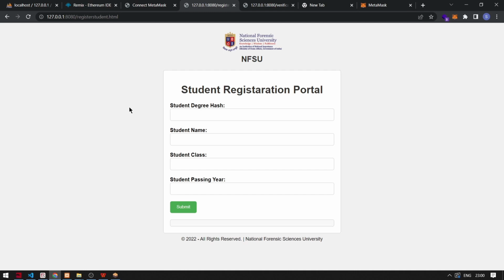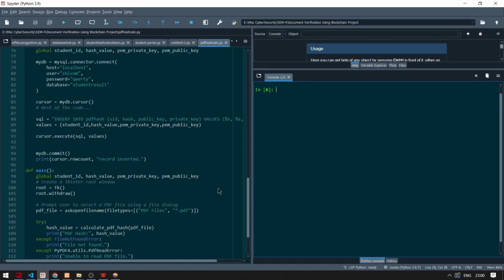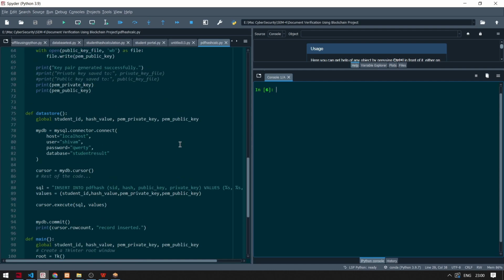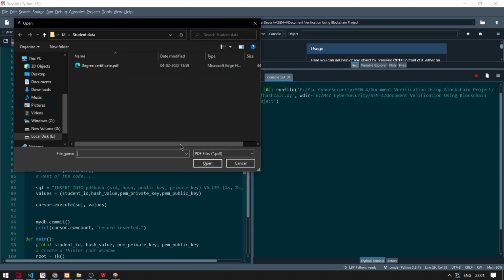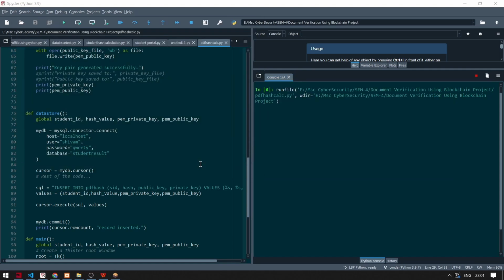For calculating the hash of a document, we have created a simple Python program which takes your document and some student ID and matches it with the public and private key, and simultaneously it stores it into the database. So let's run this. It will ask for the degree or some kind of PDF, and this is the hash which we have calculated.